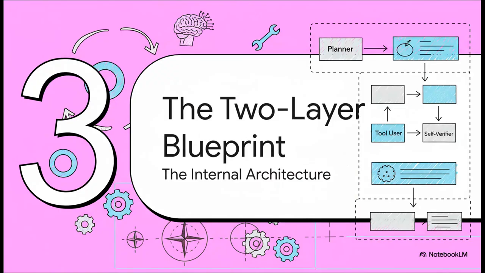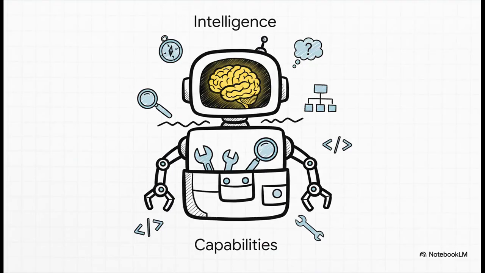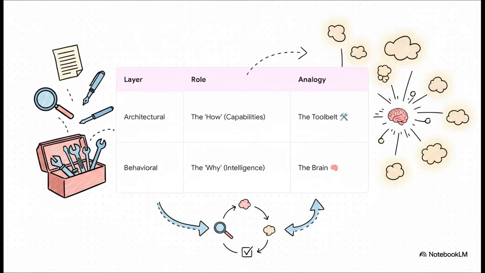Okay, so we've seen the process an agent follows, but what are the actual parts inside that make that process possible? Well, that brings us to the internal architecture, the blueprint. And the fundamental design is actually pretty elegant. You'll find that pretty much every advanced agent is built on this two-layer structure. Just think of it as one layer for what it can do, its capabilities, and another for what it should do, its intelligence.